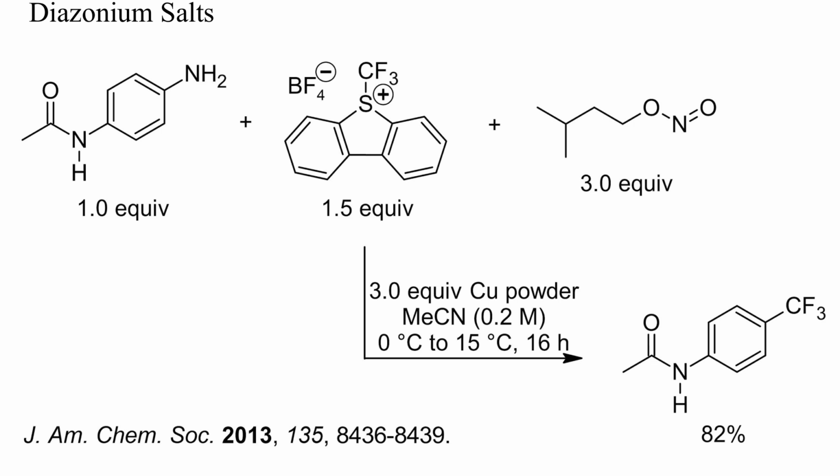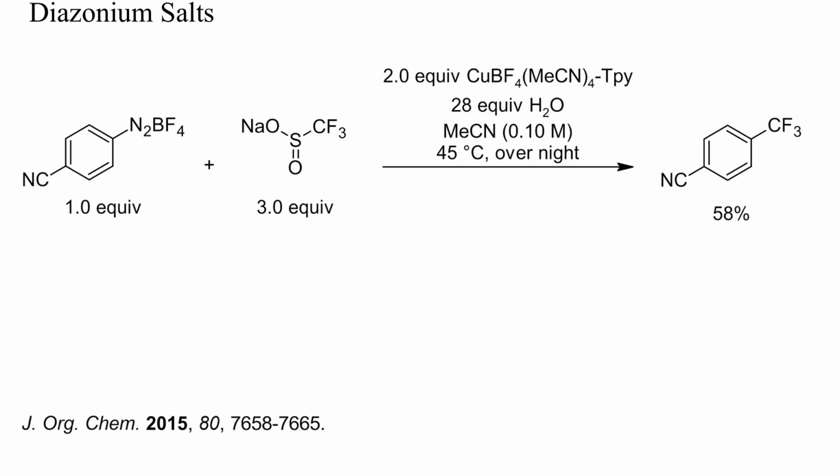In this example, nitrosation and trifluoromethylation were realized in one step, with isoamyl nitrite and a trifluoromethyl sulfonium salt. Diazonium tetrafluoroborates are relatively stable and safe to handle, and can be fluoroalkylated directly. With an excess of sodium trifluoromethanesulfinate and 2 equivalents of copper(I), the main product was the expected trifluoromethyl arene.